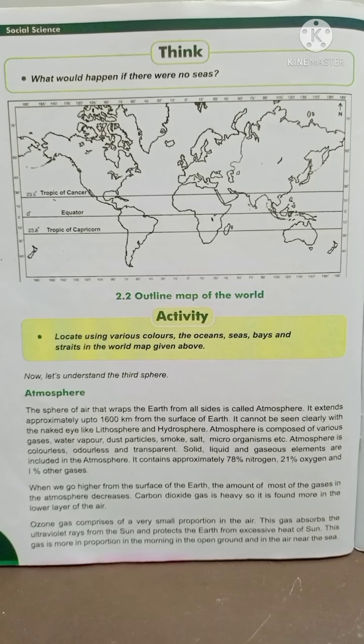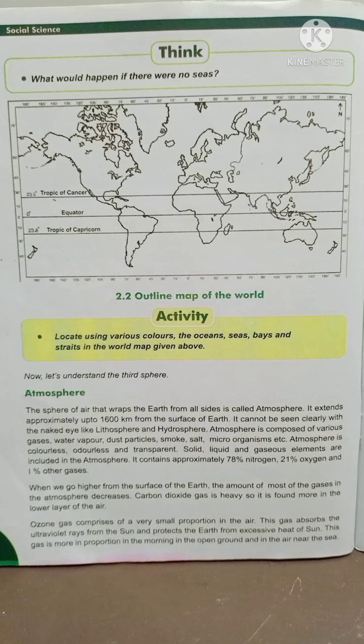Solid, liquid, and gaseous elements are included in the atmosphere. It contains approximately 78% nitrogen, 21% oxygen, and 1% other gases.